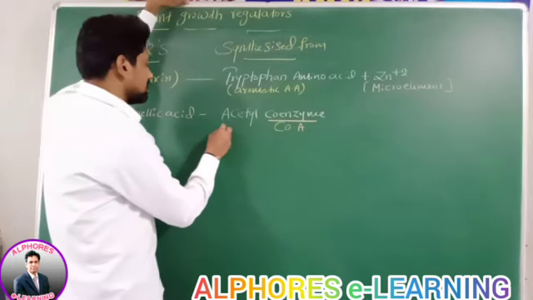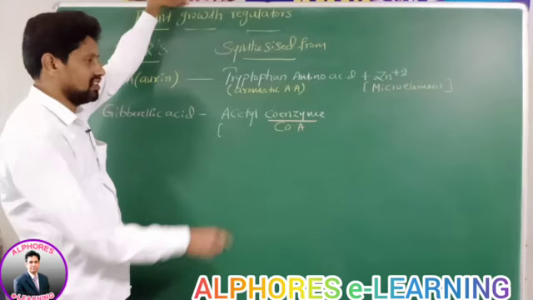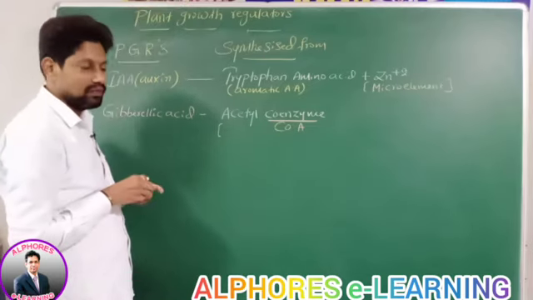What is this acetyl CoA? During aerobic respiration, this acetyl coenzyme A comes as one of the intermediates.